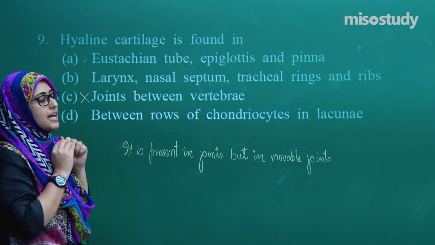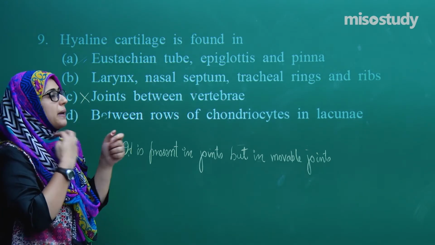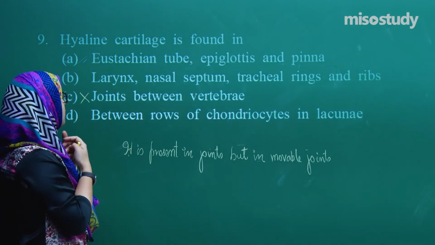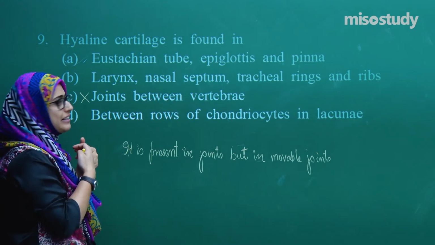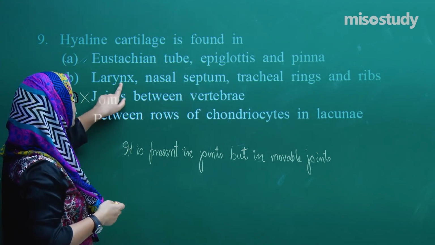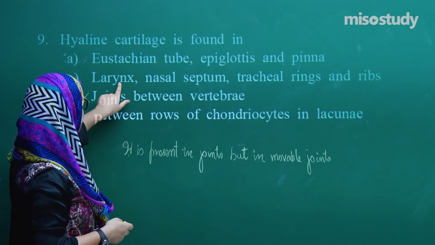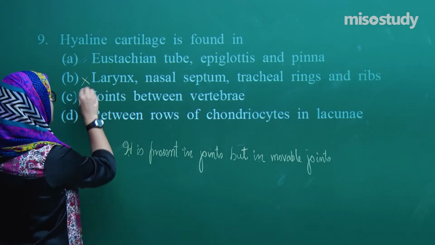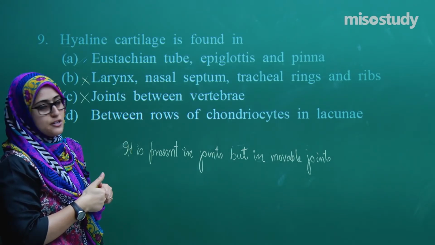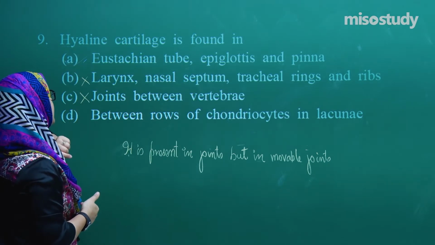Now if we talk about the larynx, nasal and tracheal rings. The larynx has paired and unpaired cartilage, so we can say thyroid cartilage, coccygeal cartilage. So this is not the option. This is also not the option because they have another type of cartilage there. They do not have the hyaline cartilage there.